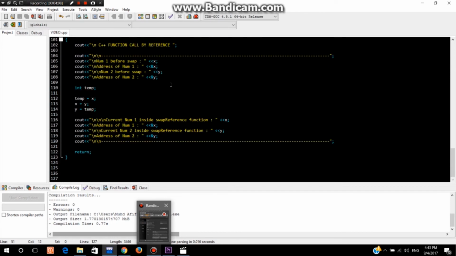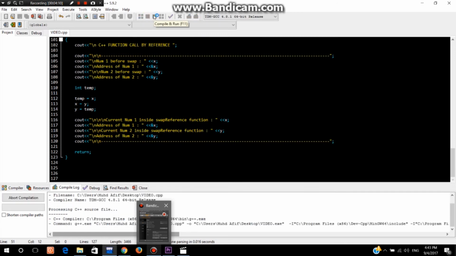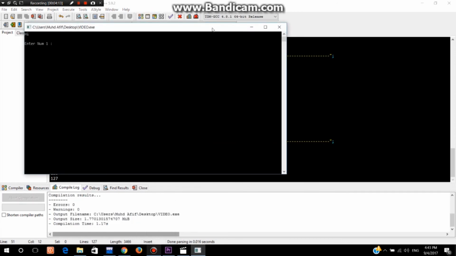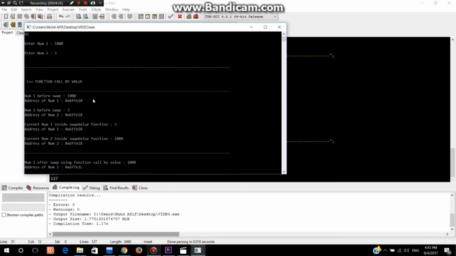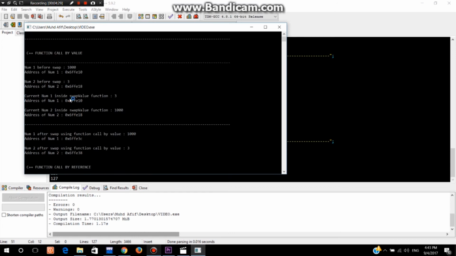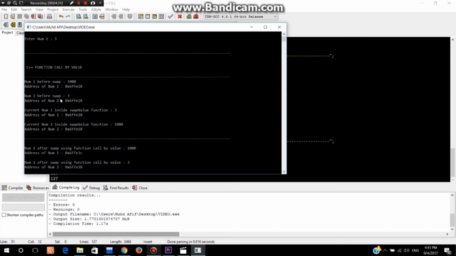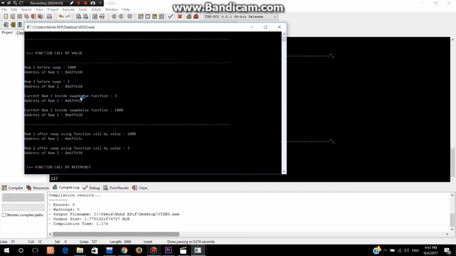Okay, to show the difference between all this, let's compile and run this. Let's try to input num1 as 100, or maybe 1000. Okay, and then num2 equals 3. Hit execute. Okay, right now this is for passing by value. Num1 before swap is 1000, and the address is this one. Num2 before swap is 3, and the address is this thing.